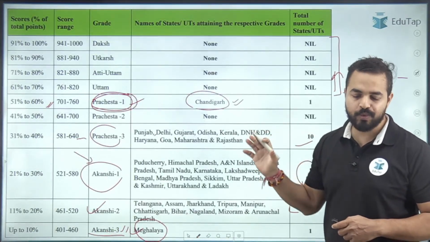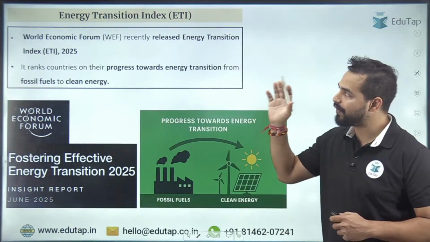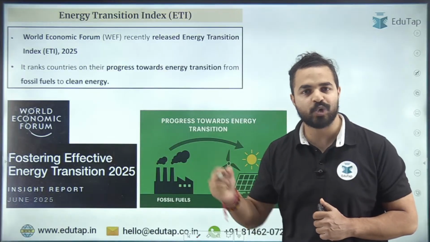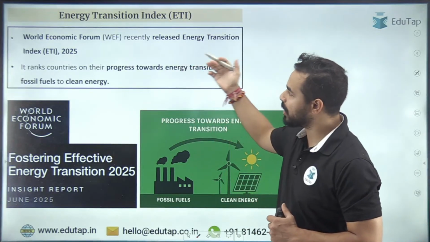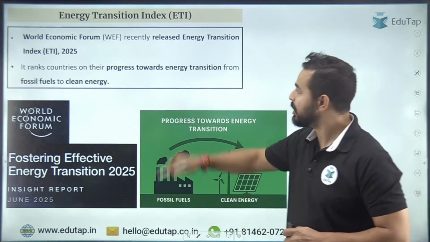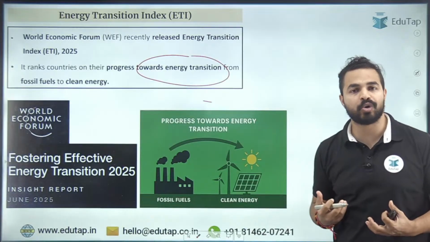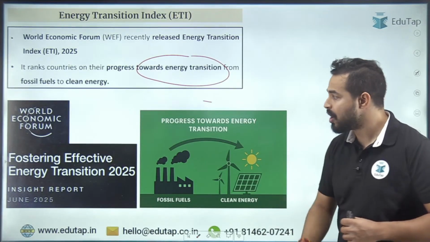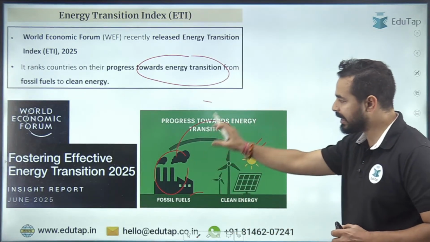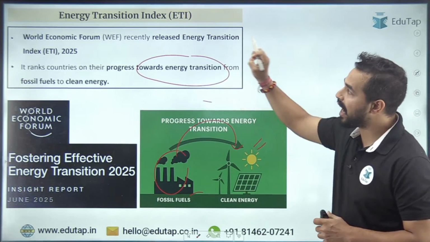Okay, now let's move on to the next important report, that is the Energy Transition Index. So my dear friends, the Energy Transition Index has been released by an organization headquartered in Geneva, that is the World Economic Forum. The World Economic Forum released this report, which basically assesses the progress of countries towards energy transition. What exactly is the transition we are talking about? We all know that we are in transition from fossil fuels to clean energy, right? So we are in transition from fossil fuel to clean energy, and this transition is what we assess under the Energy Transition Index.